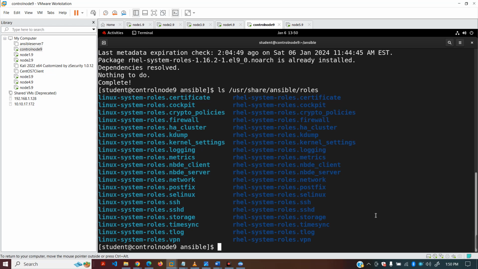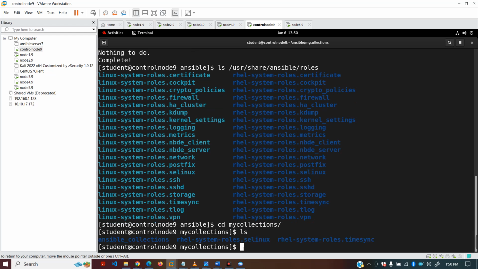And guys, you remember that we have already downloaded the rhel system role in my collection directory, and in the exam the path will be given to install that, and we have to go to that directory first. I'm gonna ls here, and you can see we have rhel-system-role timesync.